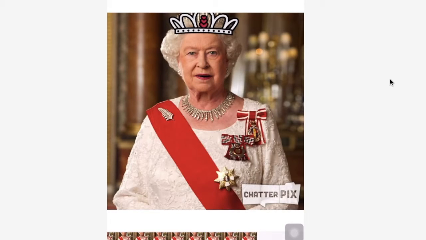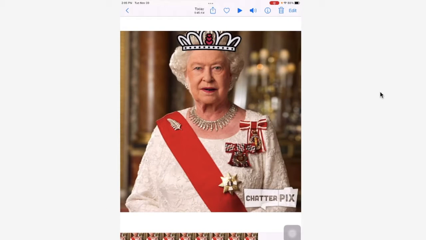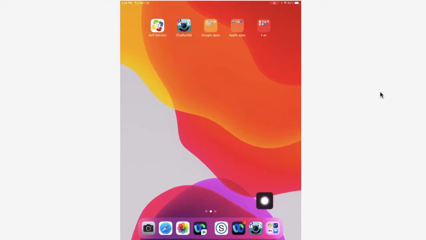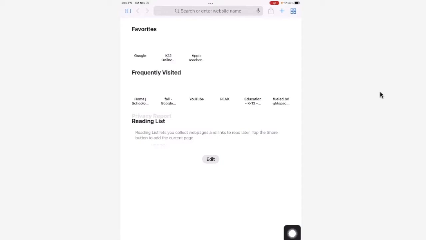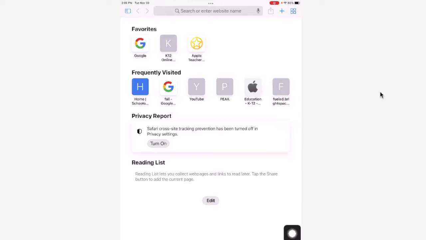So I'm going to show you how to get the picture, find your information, and then finally how to put it all together on ChatterPix. First thing I'm going to do is go to Safari right here because we're going to find a picture. And if you were here for the pic collage, then you will know how to do that. So I'm going to show you again.